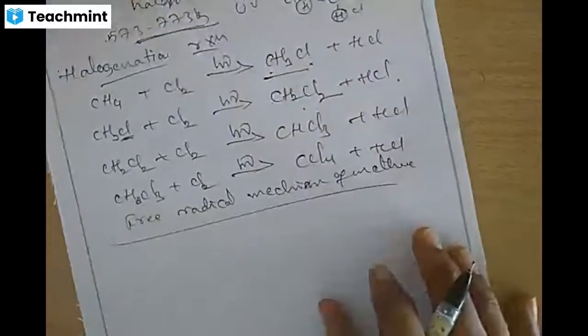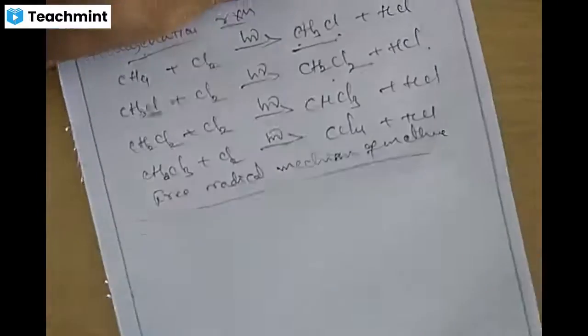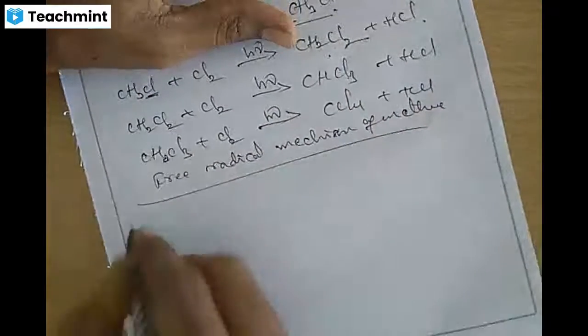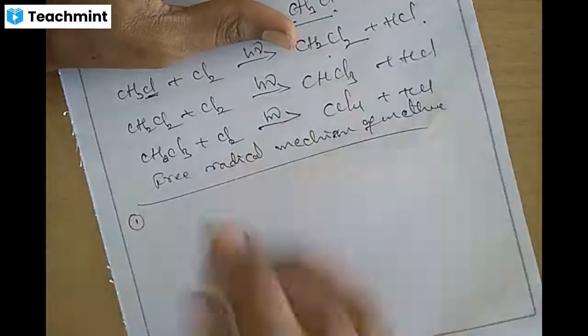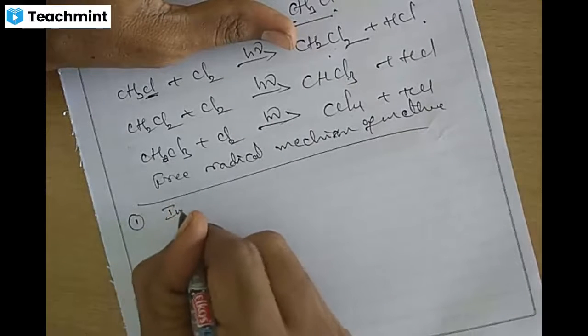So what is the free radical mechanism? How does it take place? This mechanism has three important steps. In the first step, the reaction begins. That is called initiation.